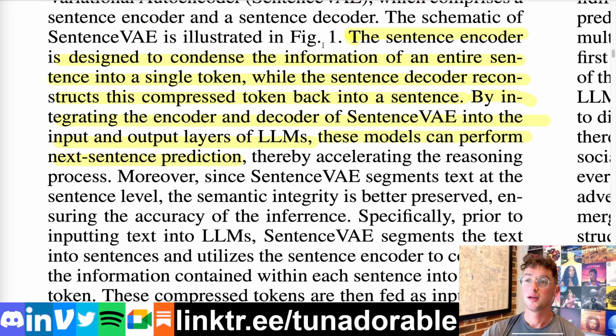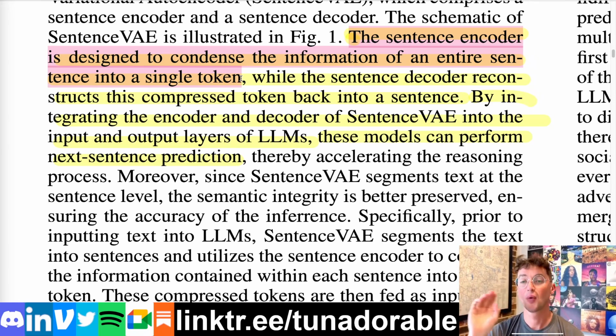Now, in this paper, what they do is create a whole setup that uses a sentence encoder, which is designed to condense the information of an entire sentence into one single token. And by token, they mean an embedding vector, obviously, not an actual token, because the token is the actual text itself. What they mean is we have a sentence with, say, 15 tokens.